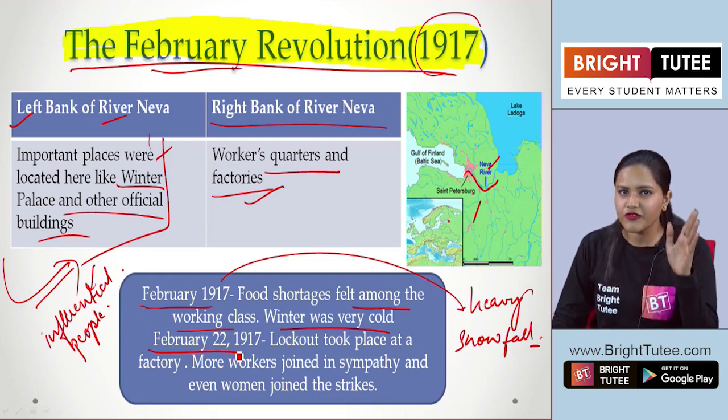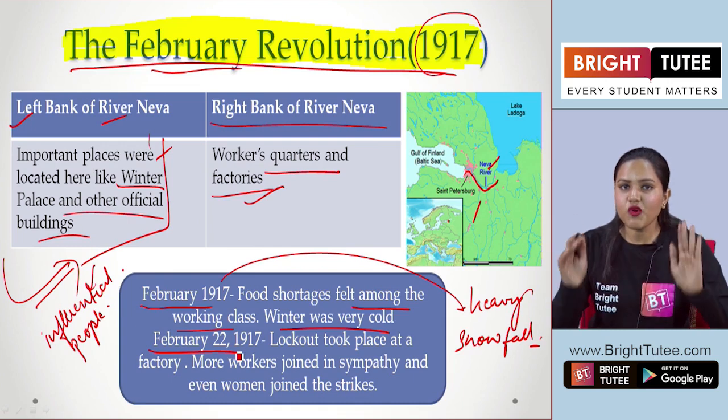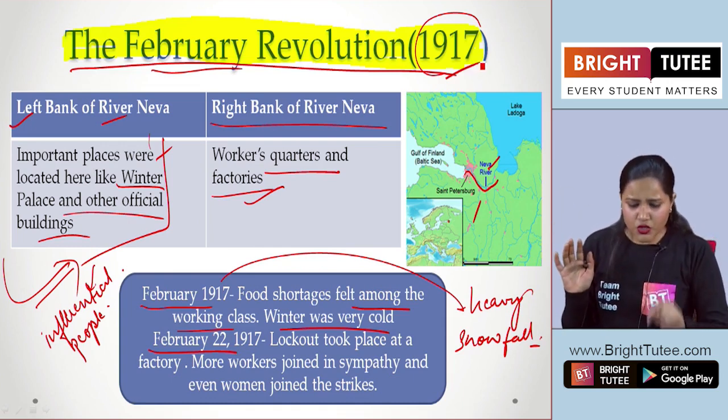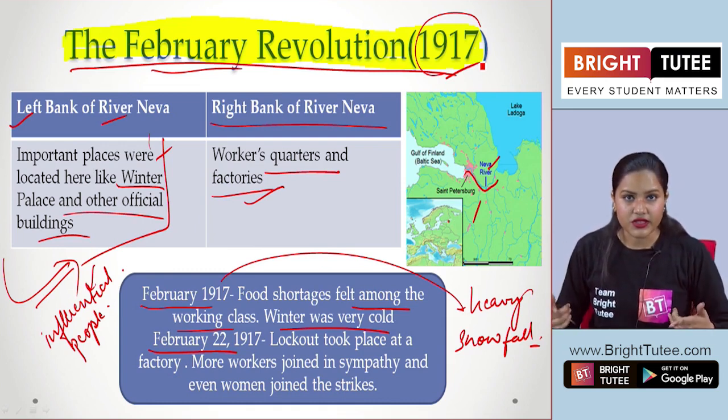So do not get confused here with the October Revolution or any other revolution. Just focus on the name and the year that we are speaking of here. So what happened after this? Since people were facing all these issues, what were the issues?